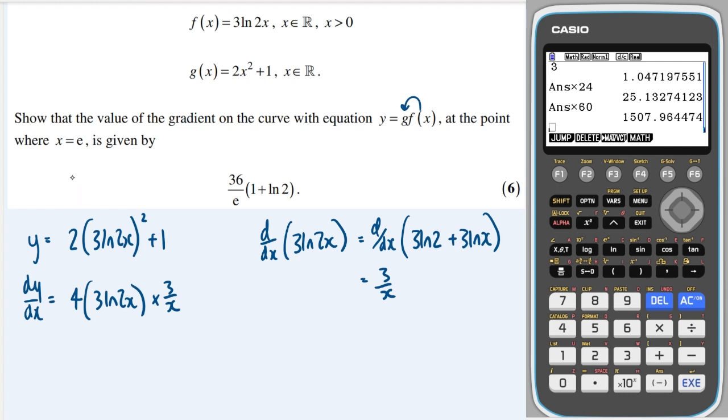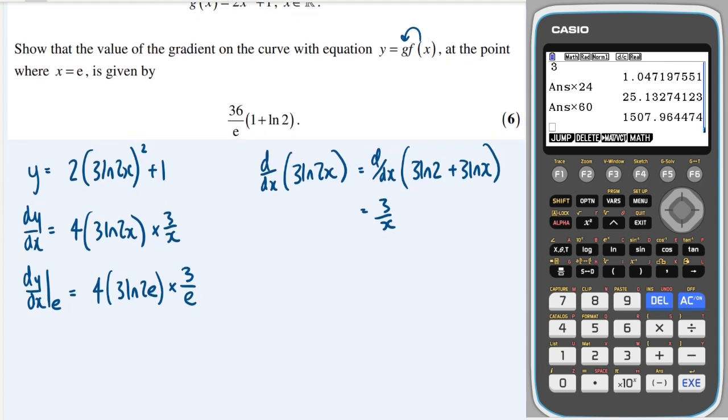Okay, and now we need to just sub in the point where x is equal to e. So I'm going to put the derivative at the point e is equal to 4 times 3 ln of 2e times by 3 over e. Again, what we could do is split this up.